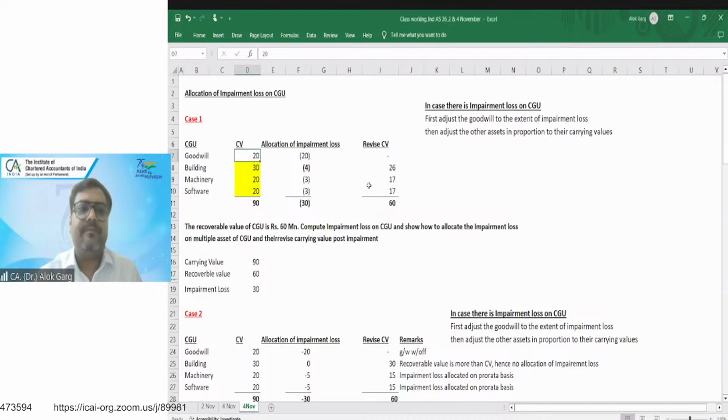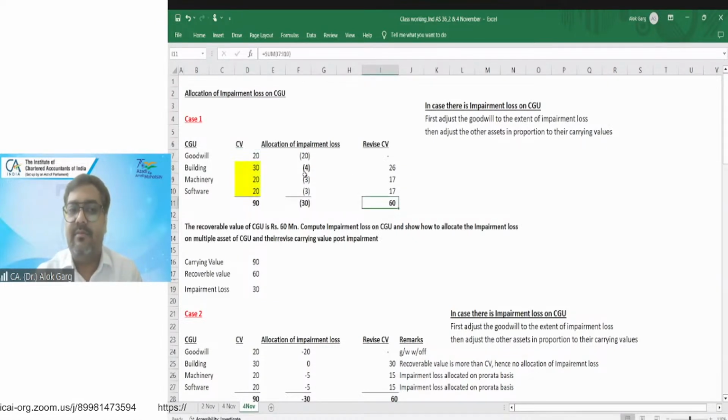For example, the company has a goodwill of 20 lakhs, building 30 lakhs, machinery 20 lakhs, software 20 lakhs. The total carrying value is 90 lakhs. The recoverable value of the cash generating unit is 60 lakhs. Compute the impairment loss on the cash generating unit and show how to calculate the impairment loss on the multiple assets of this group and the revised carrying value after impairment. My carrying value is 90 lakh, my recoverable value is 60 lakh, my impairment loss is 30 lakhs.